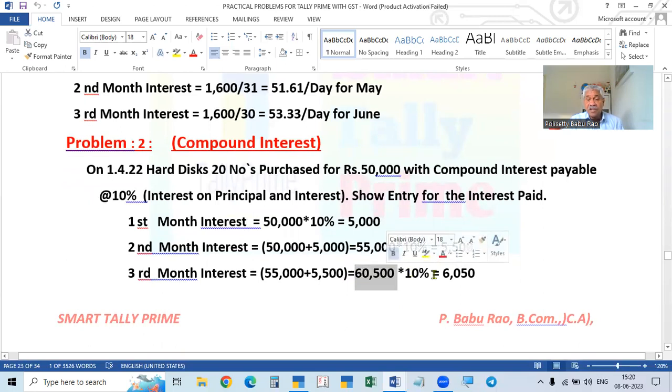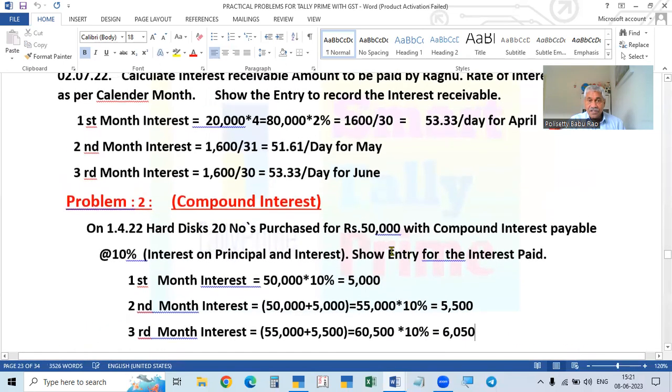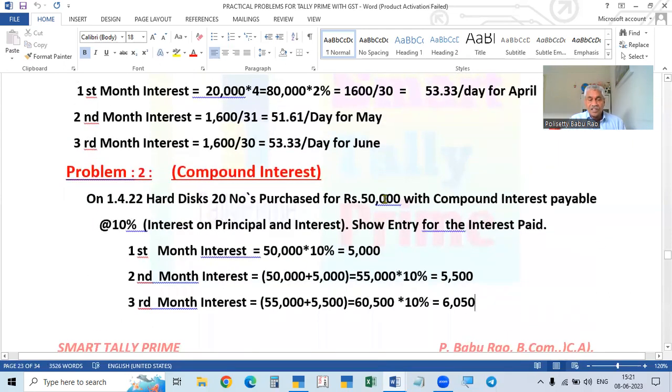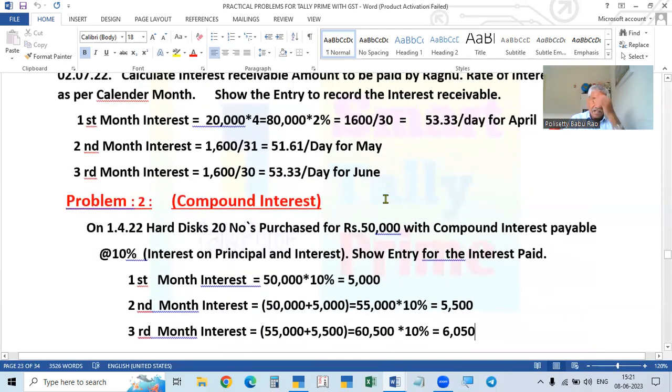On this, 10% is calculated, so the interest will be 6,050. That means every month the interest is added to the principal, and that is why the interest keeps increasing every month. This is called compound interest. So, simple interest and compound interest. How do we calculate simple or compound interest in Tally Prime? That is our topic today.